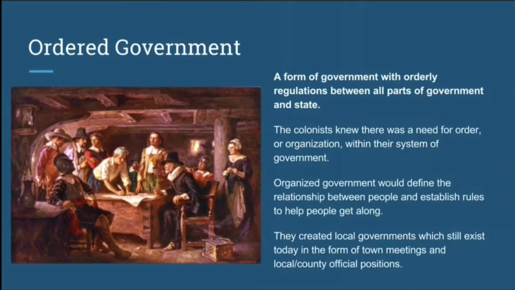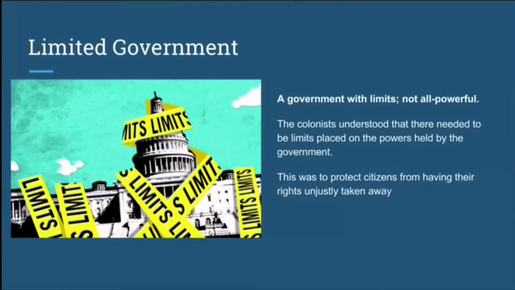The colonists knew there was a need for order within their system, and this would define the relationship between the people and establish rules to help people get along. They created local government, which still exists today in the form of town meetings and local county official positions. A government with limits that is not all-powerful was another key concept. The colonists understood that there needed to be limits placed on the powers held by the government, unlike the unlimited power of the king. This was to protect citizens from having their rights unjustly taken away.